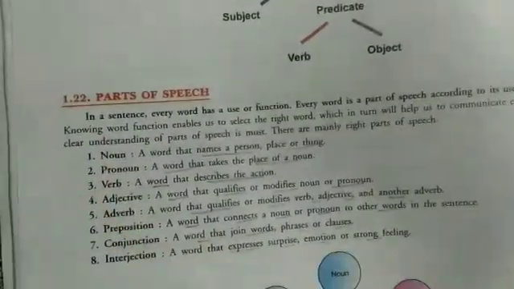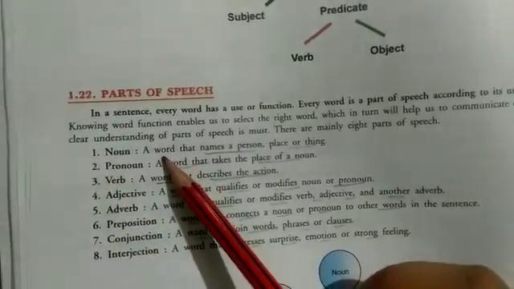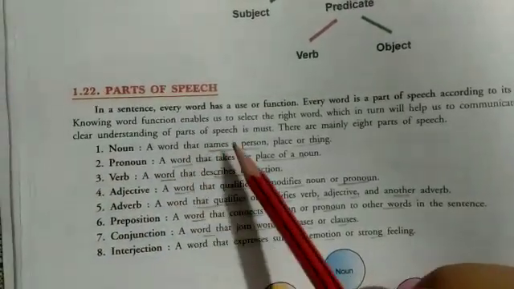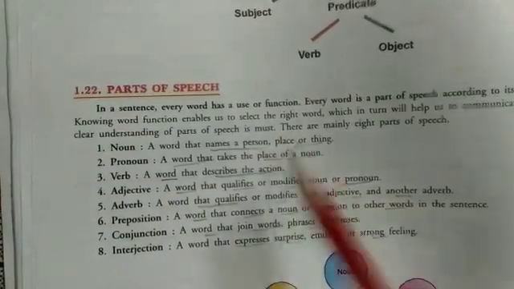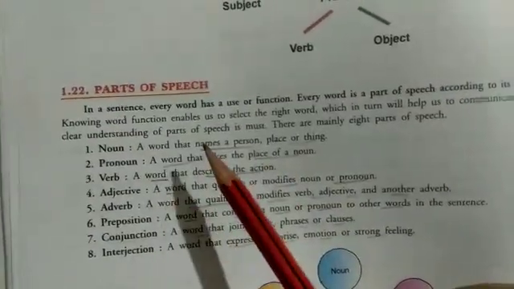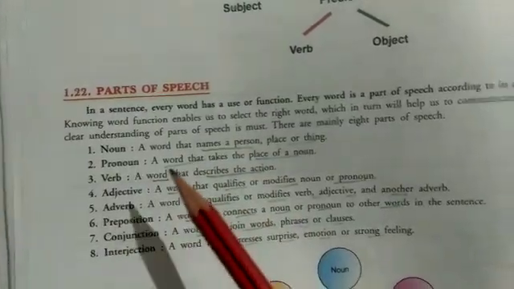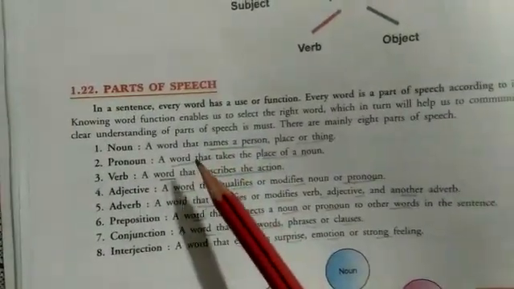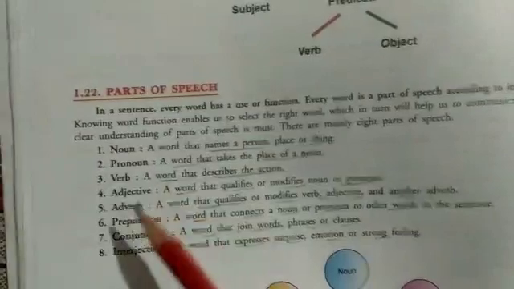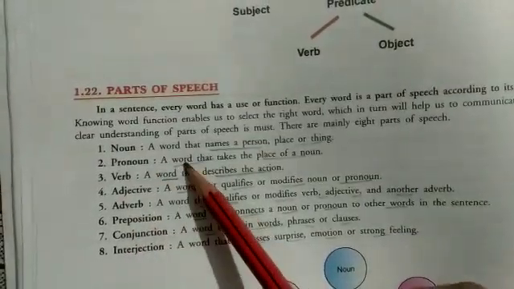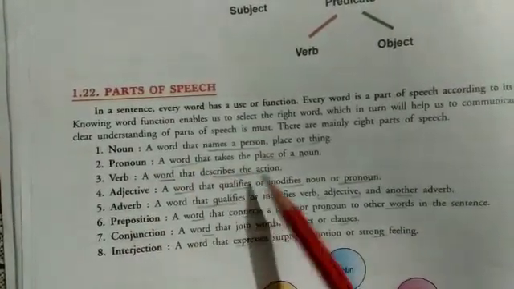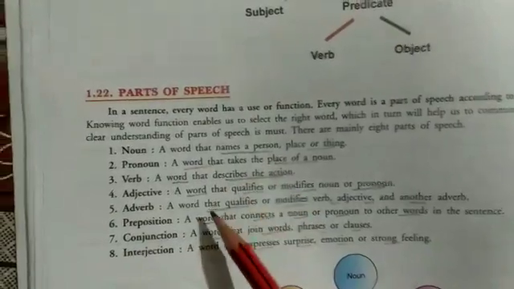So there are 8 parts of speech. First is a noun. A noun is a word that names a person, place or thing. Clear? Various kinds of nouns are there, like proper noun, common noun, concrete noun, abstract noun, and collective noun. Next is a pronoun, a word that takes the place of a noun, that is used instead of nouns.